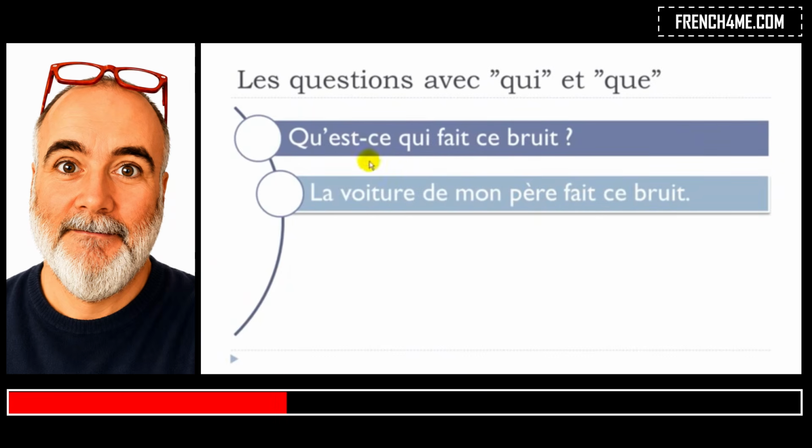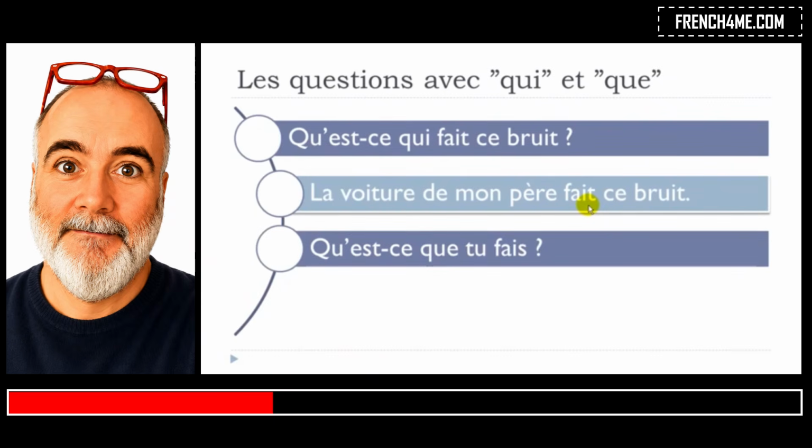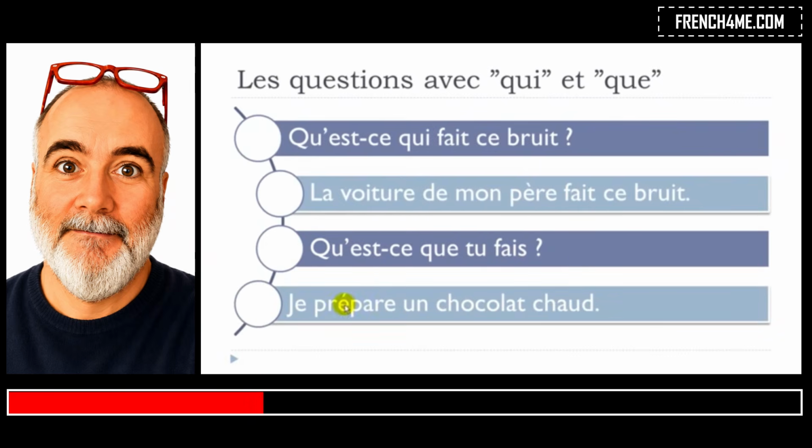Okay, so that's the reason why first we had this que, because it's a thing, it's not a person, okay? And then qui here, because it's the subject of the verb faire. Okay? Second question, qu'est-ce que tu fais? So if you remember carefully, it was what are you doing? Qu'est-ce que tu fais? And the answer, je prépare un chocolat chaud.